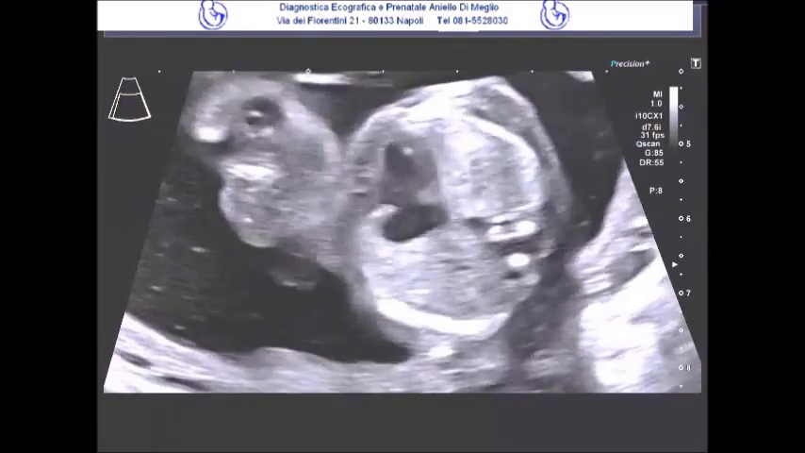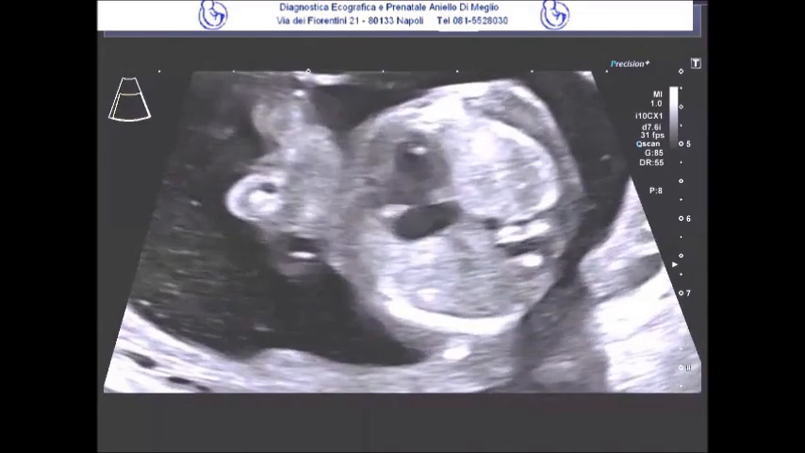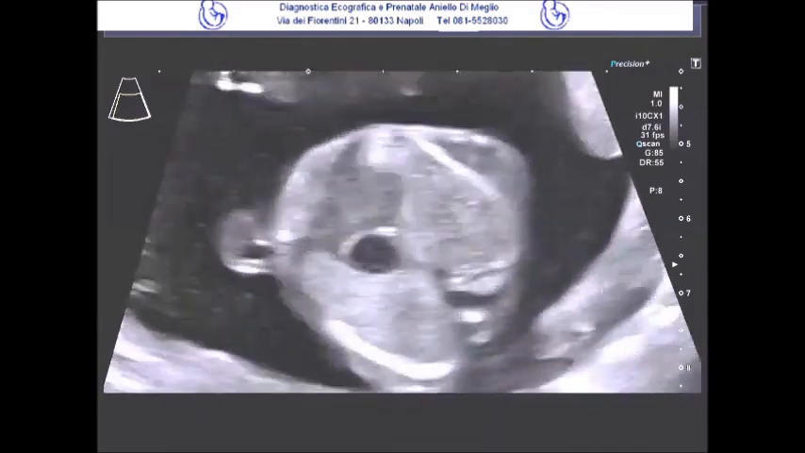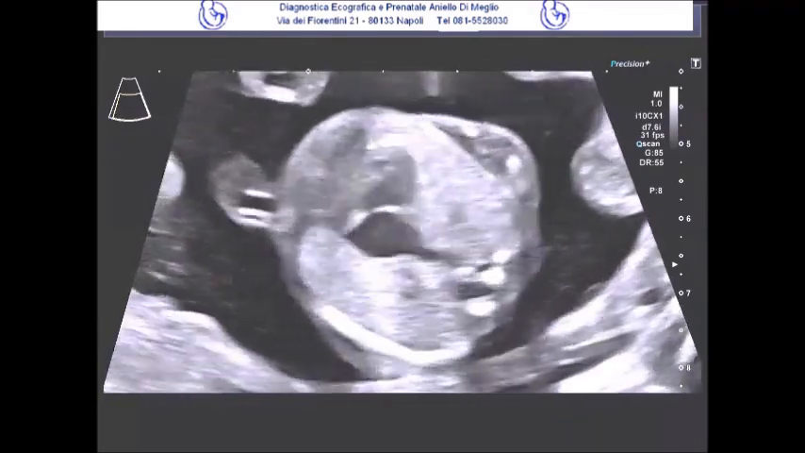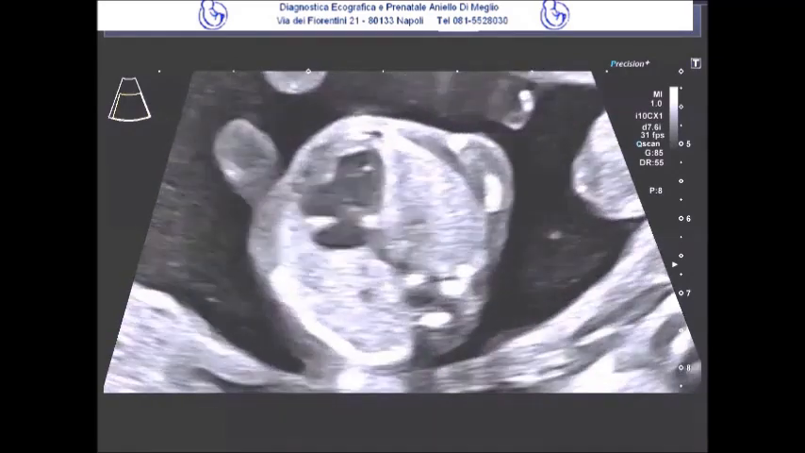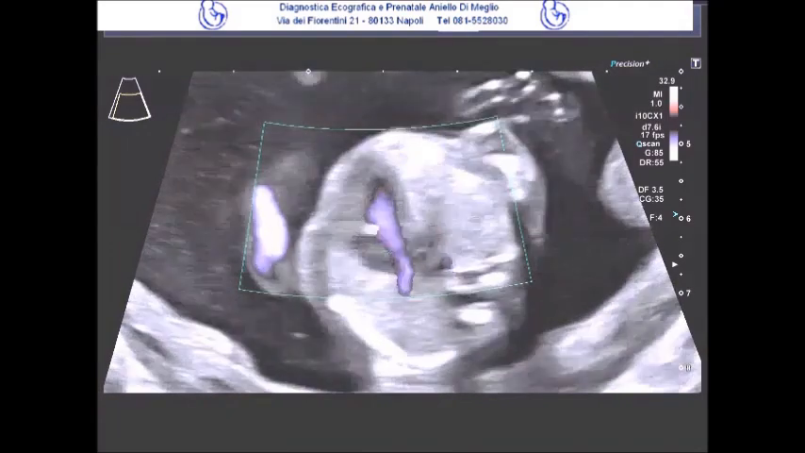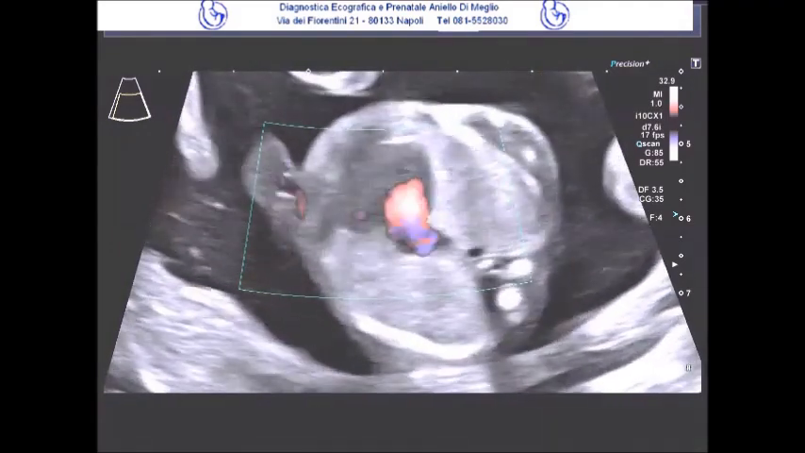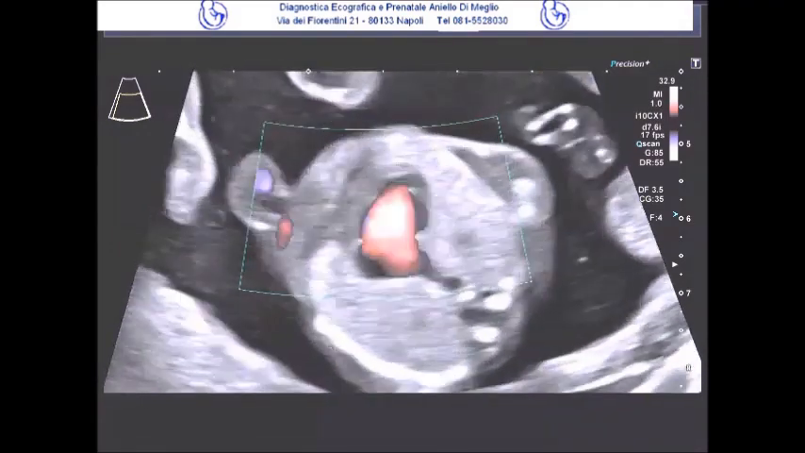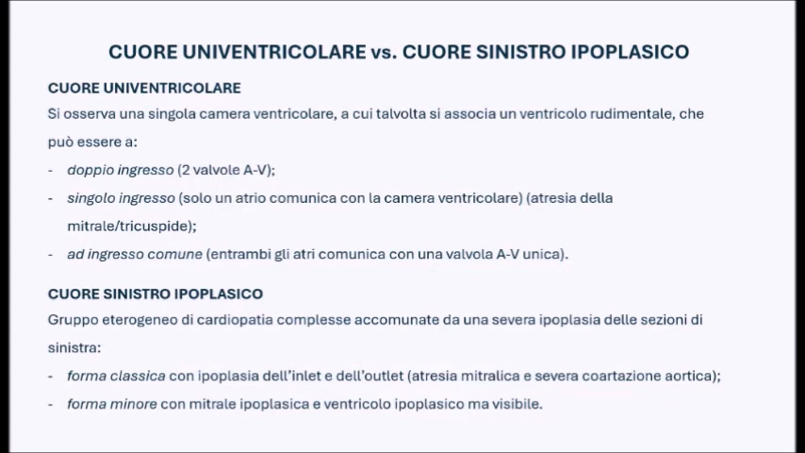Today I am presenting the case of a patient referred to our facility for suspected complex heart disease. The patient underwent the examination during the 17th week of pregnancy, and it is immediately noticeable, as seen in a transverse scan of the chest, that the heart seems to be structurally characterized by a single ventricular chamber. Therefore, the primary differential diagnostic consideration revolved around determining whether the condition was a univentricular heart or a hypoplastic left heart.